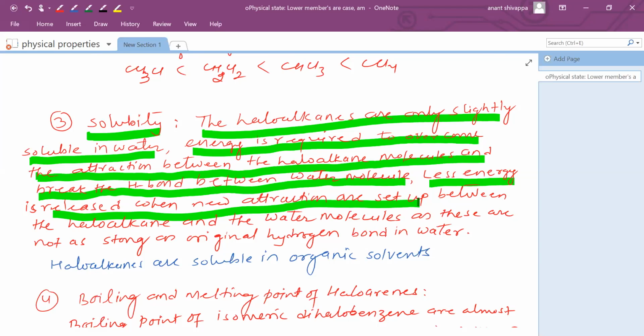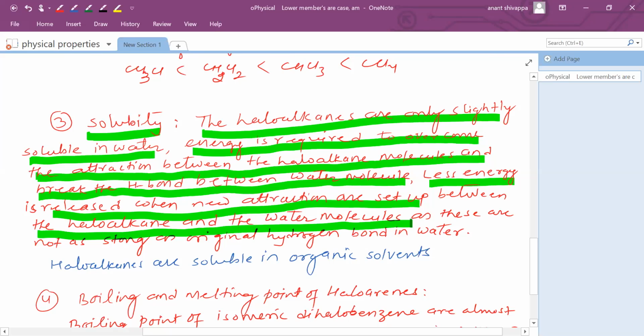So in most cases, alkyl halides are not able to form hydrogen bonding, and therefore less energy is released when new attractions are set up between the haloalkanes and the water molecules, as these are not as strong as the original hydrogen bond in water.